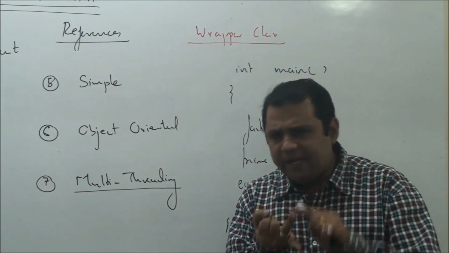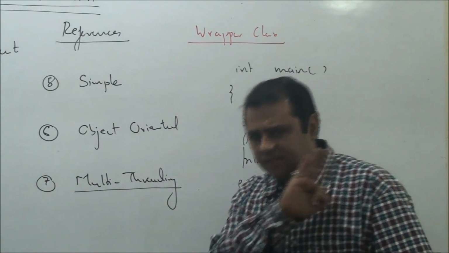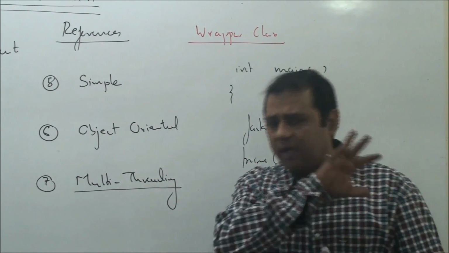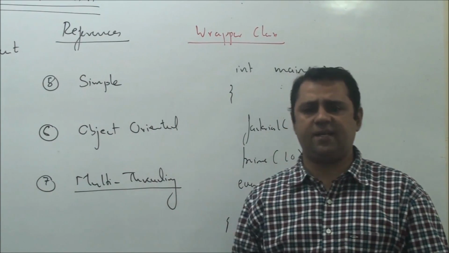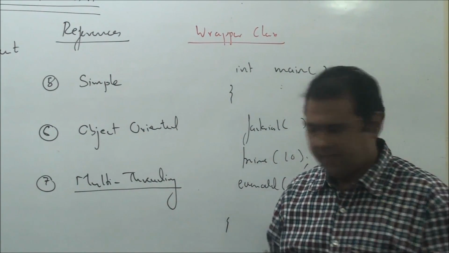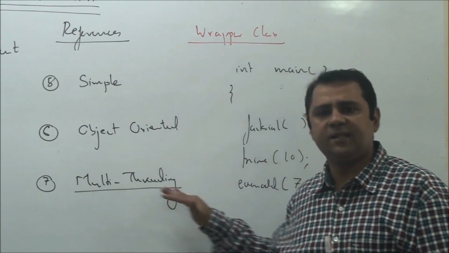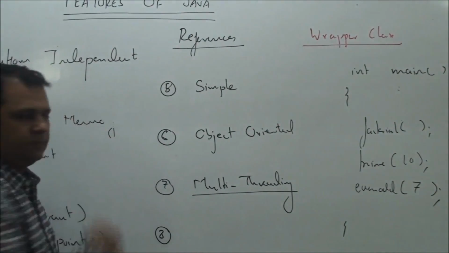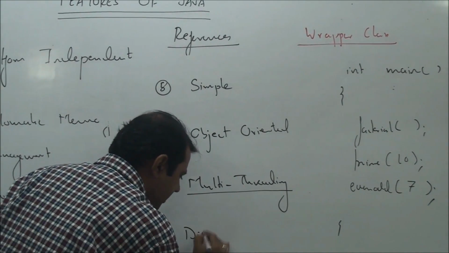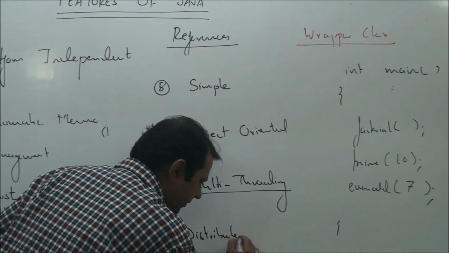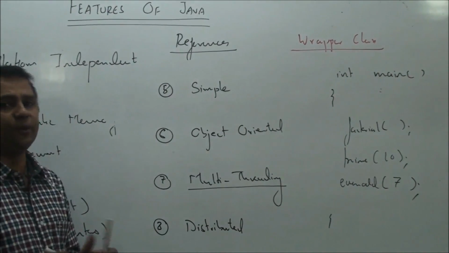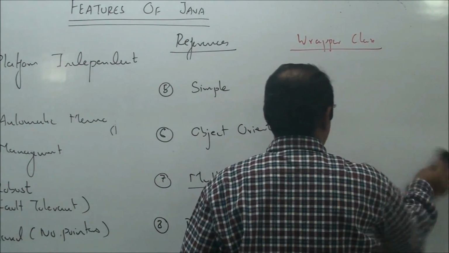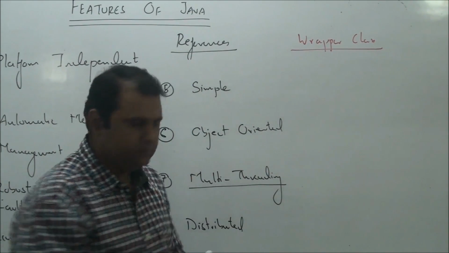Web browsers, media players, gaming applications, they all make use of the concept of multi-threading because if you closely observe them, in all these softwares, there are various activities which are taking place in parallel. And this is the feature of multi-threading, right? Then, another very technical and important feature: Java is a distributed language. Now, what is distributed? Try to understand this again with a simple example.